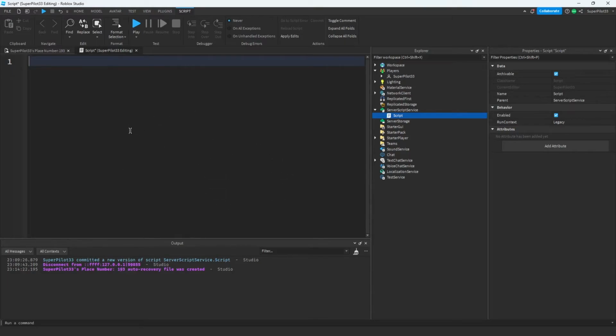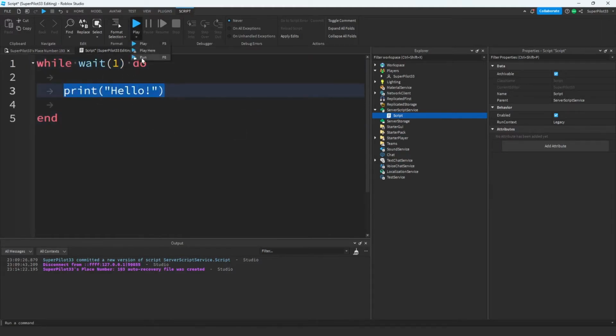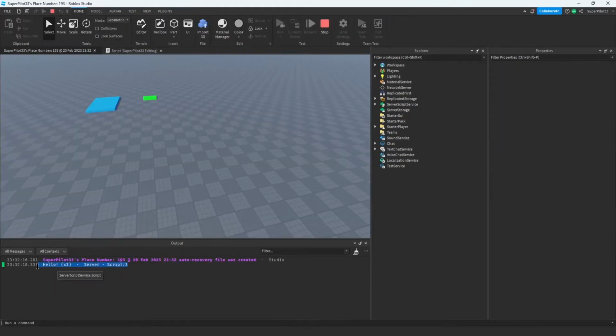Let me show you guys a simple loop that just prints something in the output over and over again. I'm sure you can guess what this loop does. Every 1 second, it's going to print hello in the output. Let's go ahead and test it out. As you can see, it's printing hello every 1 second in the output.